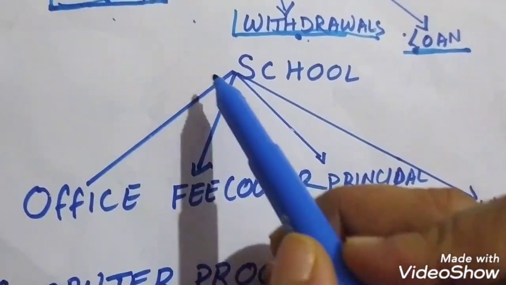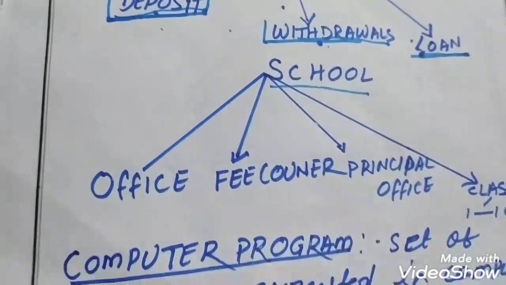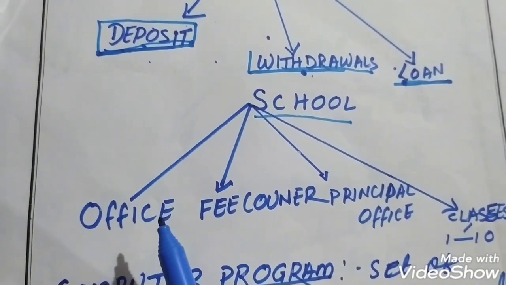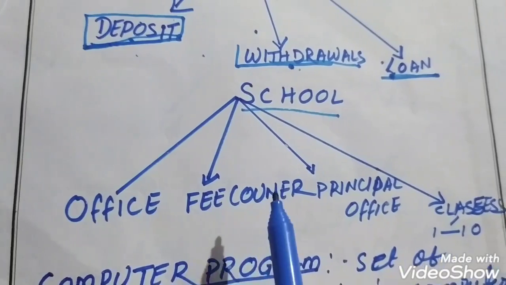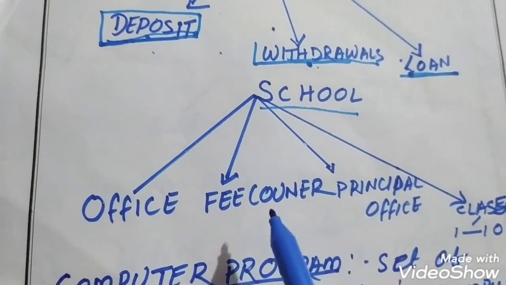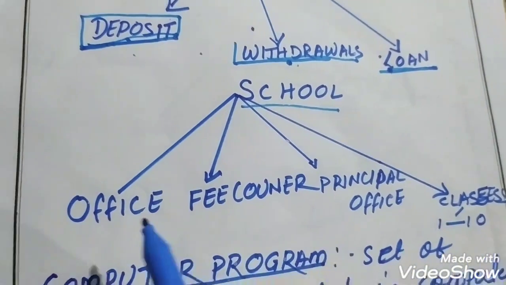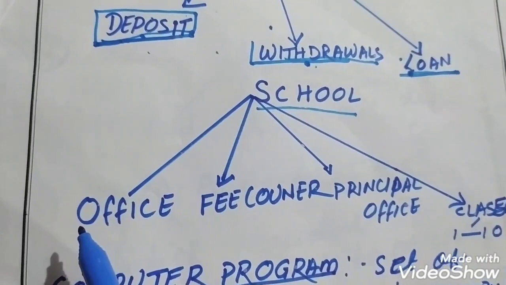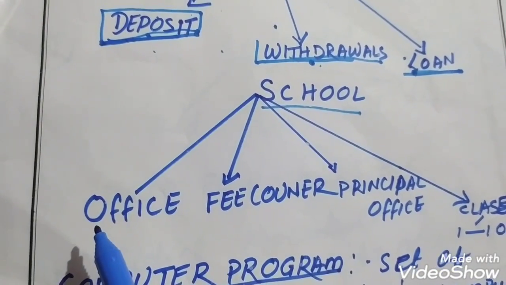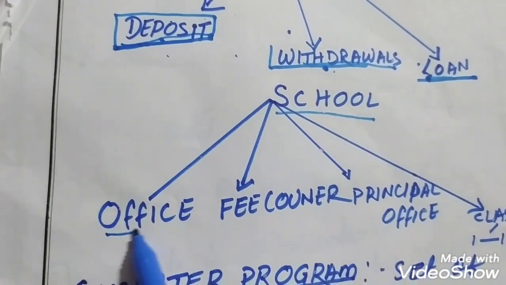Okay. Now another example, you just see here, the school. All of you are acquainted with the school, and in school so many things are going on, and for each and every work there are different departments or subsystems available. For example, in school there is an office, fee counter, principal office, different classes. Okay. So what does the office have to do? The office is responsible for taking admissions and maintaining personal details.